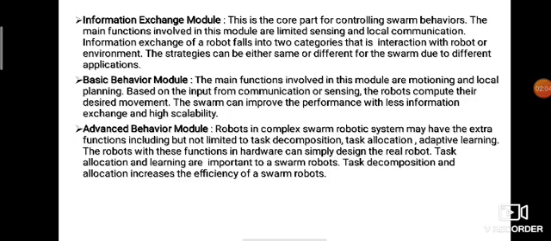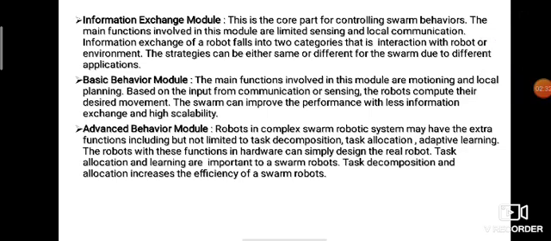First one is the information exchange model. This is the core part of controlling swarm behaviors. The main functions involved in this model are limited sensing and local communication. Information exchange of a robot falls into mainly two categories, that is, interaction with robots or the environment. The strategy can be either the same or different for the swarm due to different applications.